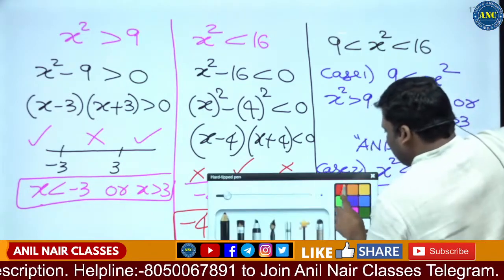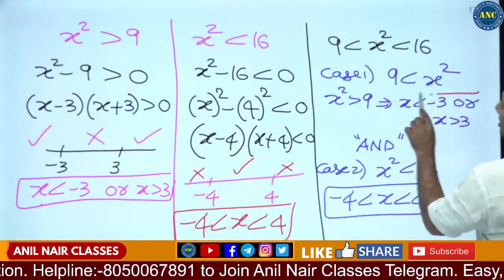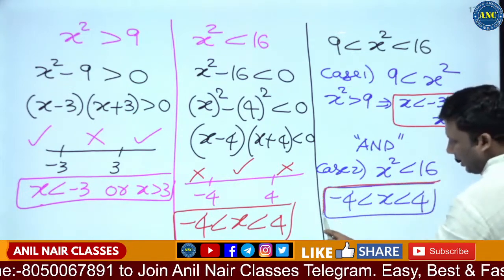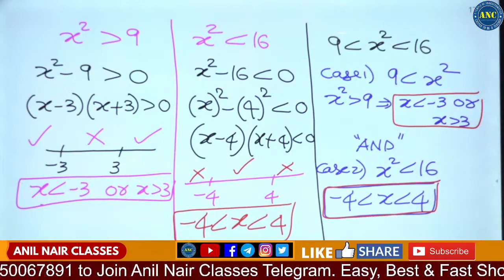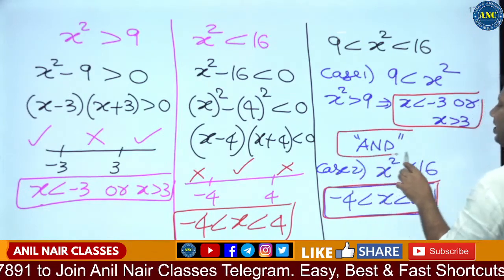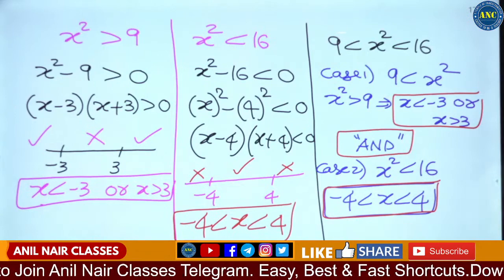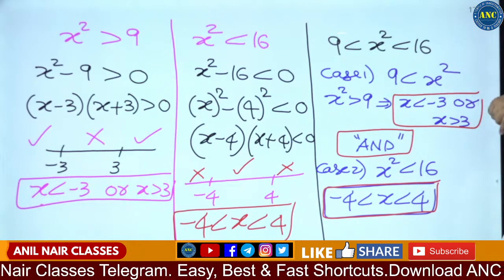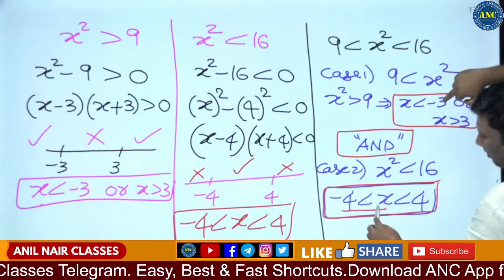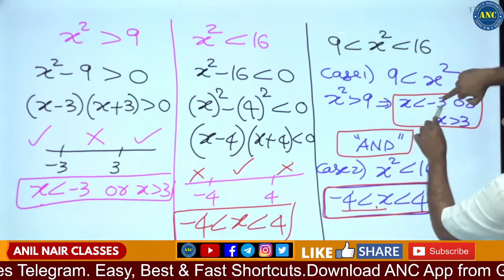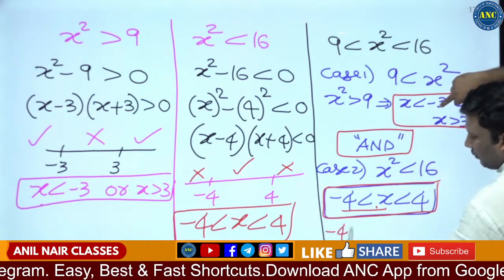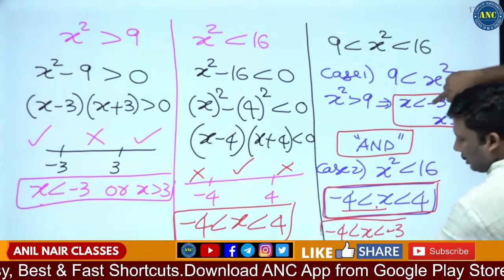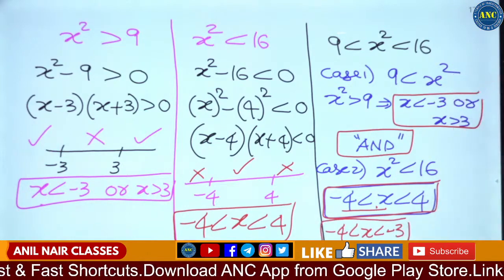x less than minus 3. Now listen carefully. This is the first answer and this is the second answer. What is the condition in between them? And is the condition between them, so it should satisfy both the values. If you observe here, minus 4 less than x, x less than minus 3. One condition we got.